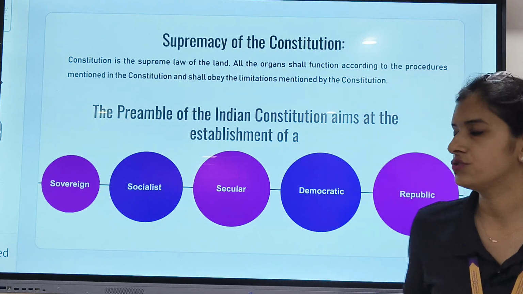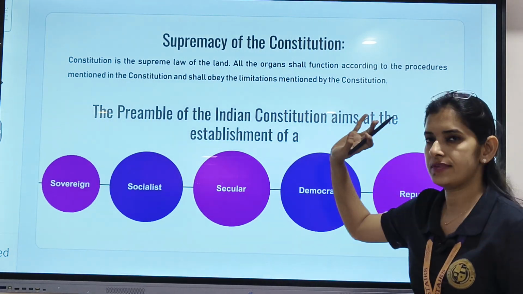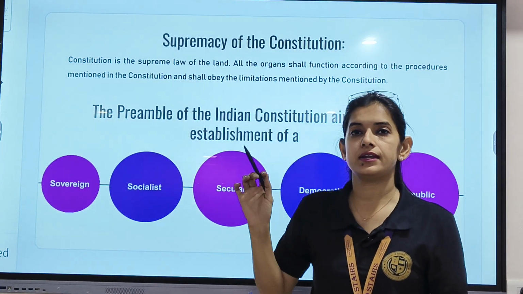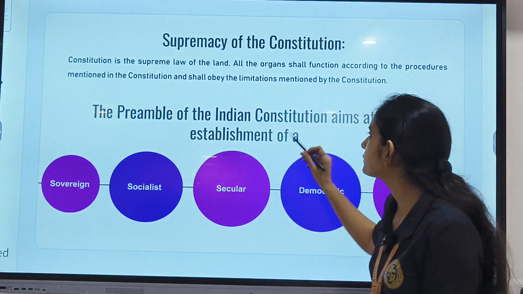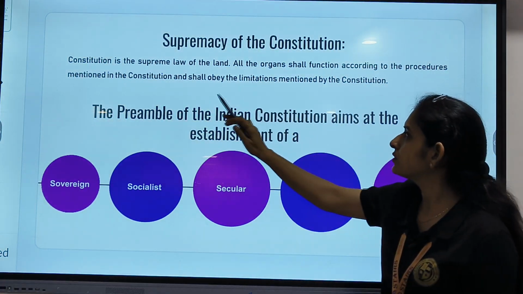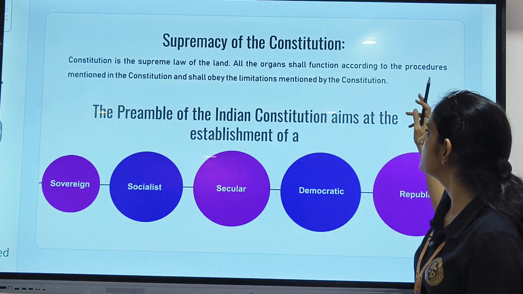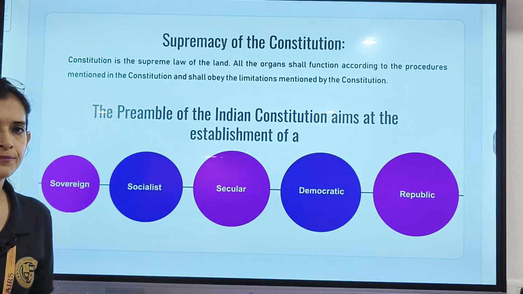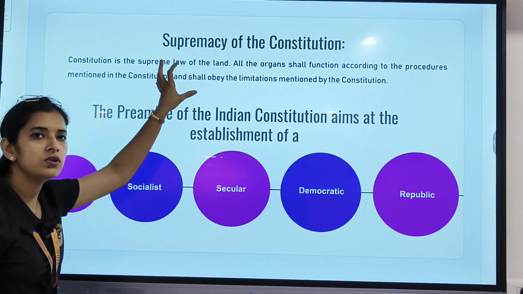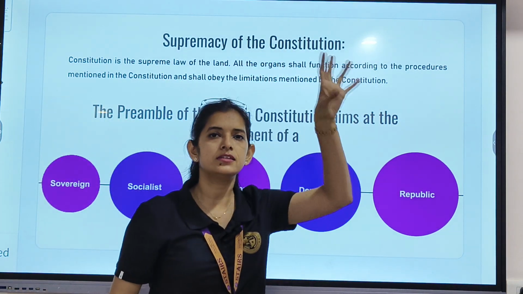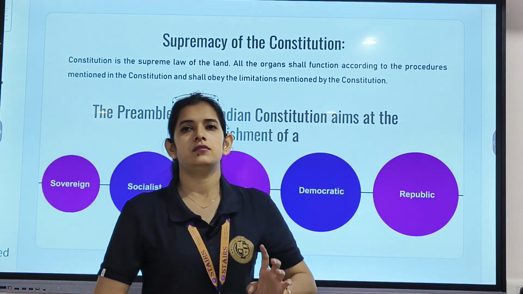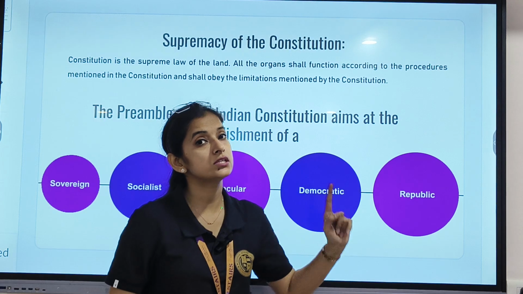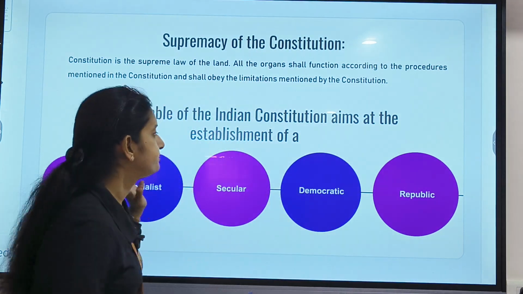Supremacy of the Constitution. The Constitution is the supreme law of the land, that I have already told you. It is the law which is above all. All the laws are actually below our Constitution. Second, all the organs shall function according to the procedures mentioned in the Constitution and shall obey the limitations mentioned by the Constitution. I hope there won't be any problem in these two lines, right? That is, the Constitution is the supreme law, and all the governments, all the organizations, all the people, all the entities have to function according to the Constitution, according to the procedures which are given in the Constitution. Clear?